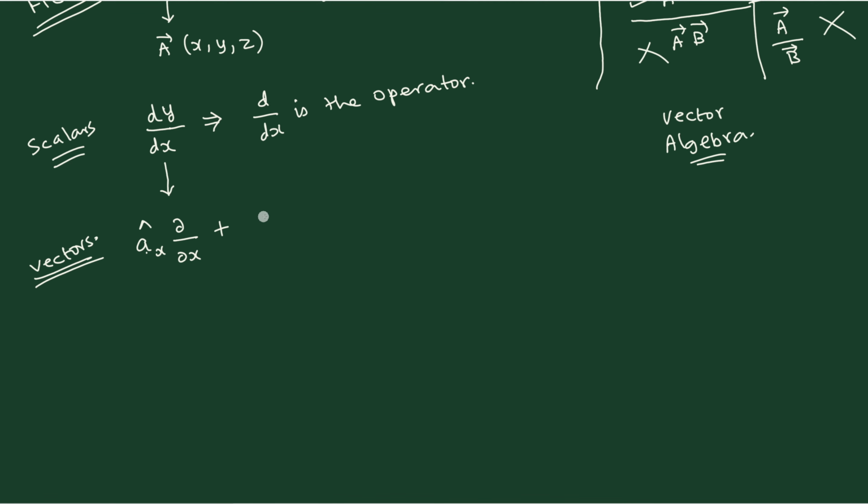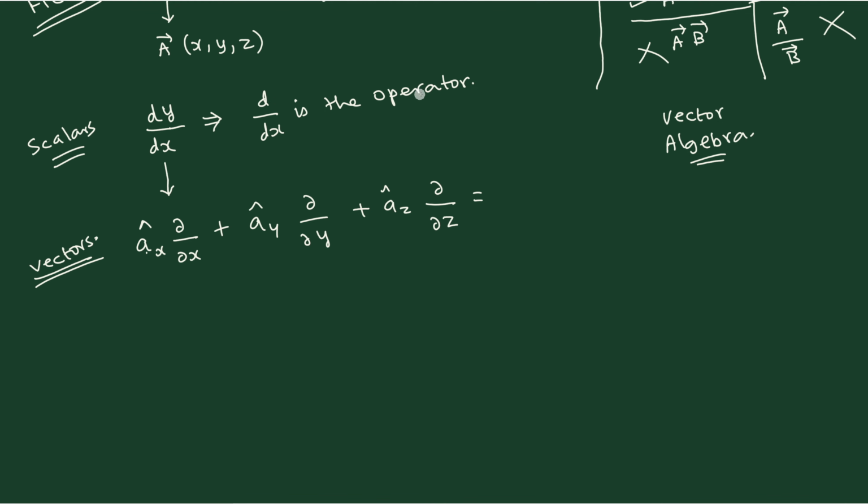Then similarly, this has to be contributed by the second fellow in the y direction, and the third fellow in the z direction. Therefore, we will write like this: plus ay unit vector, corresponding contribution will be dou by dou y, plus az, corresponding contribution will be dou by dou z. So this is known as the corresponding operator.